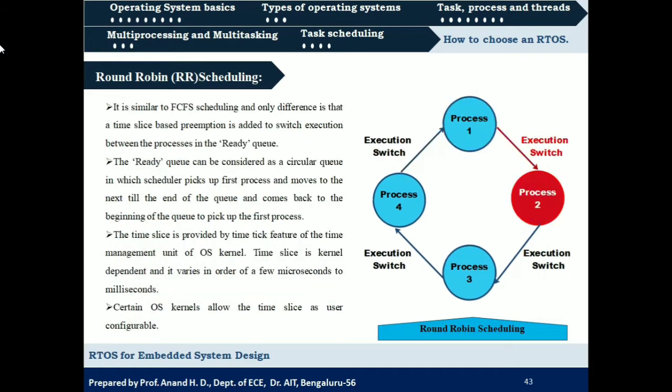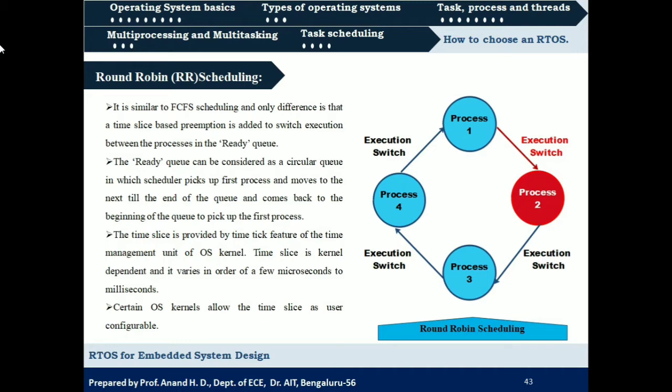Okay. So this round robin scheduling is similar to first come first serve scheduling, correct? The first process which is present in the ready queue is scheduled first. So we can say that it is similar to first come first serve scheduling, but the only difference is the time slice. In the case of the non-preemptive algorithm, first come first serve, there was no time slice. If the first process is scheduled for execution, it will execute until it completes its execution. Whereas here, once the first process in the ready queue is scheduled for execution, it is allowed to execute only for a fixed time slice. Okay, that is the first thing.